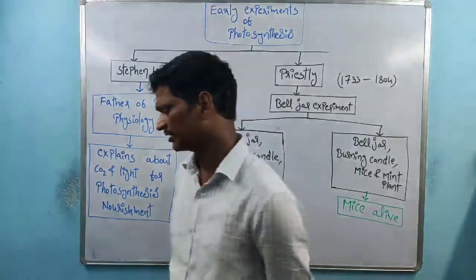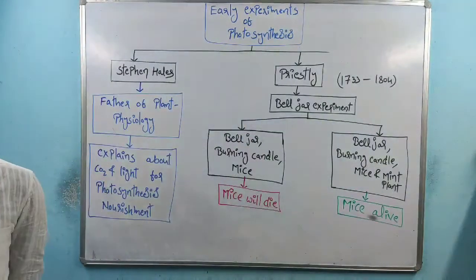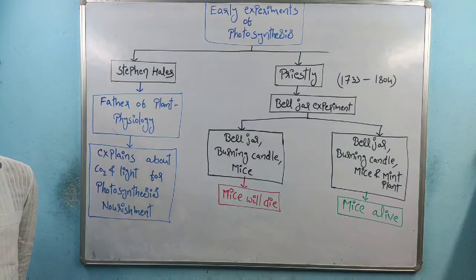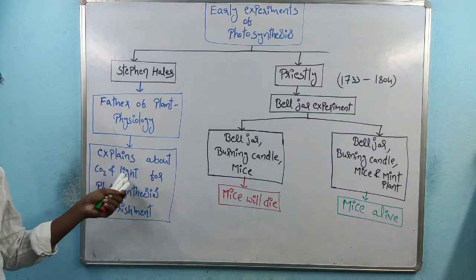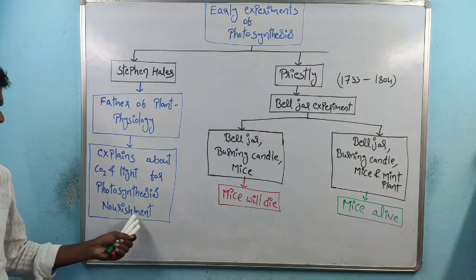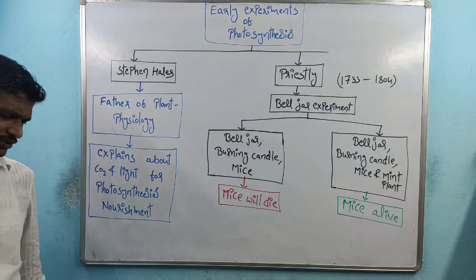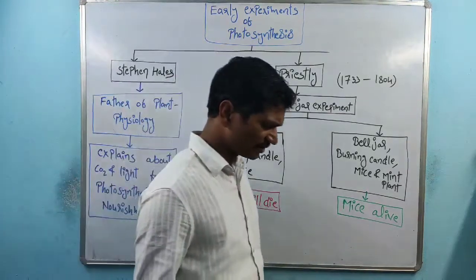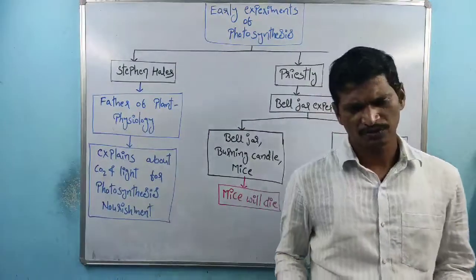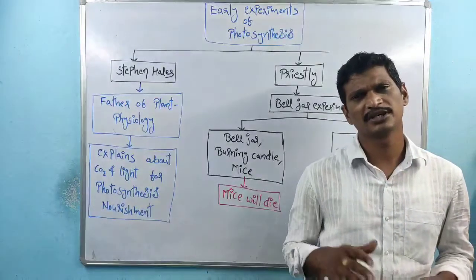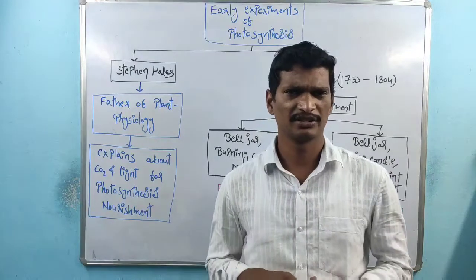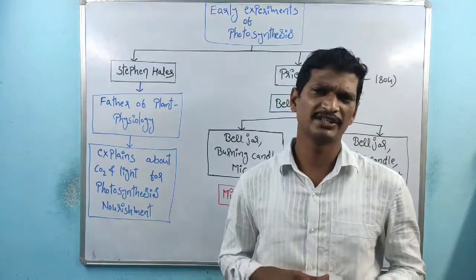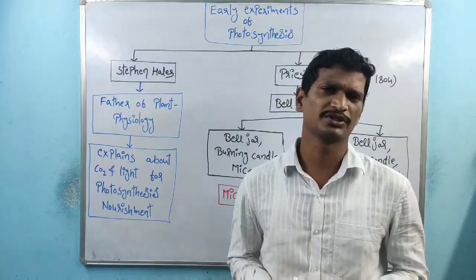He gave one statement regarding the photosynthesis process. He explained that carbon dioxide and light are the nourishment for photosynthesis. Nourishment is what supplies energy to cells.